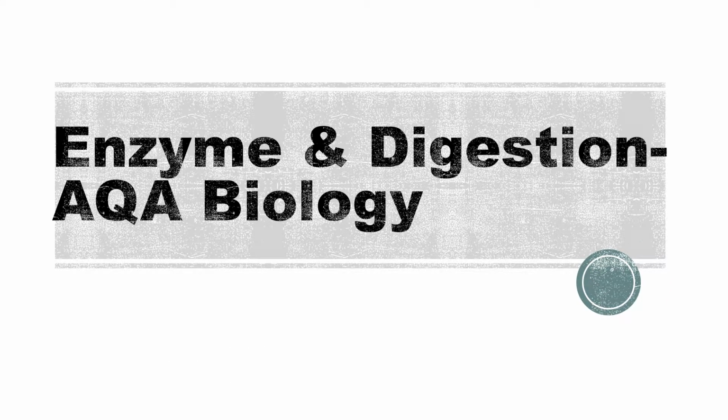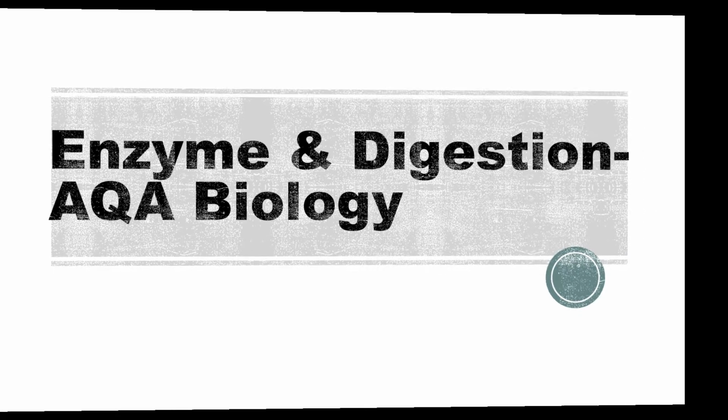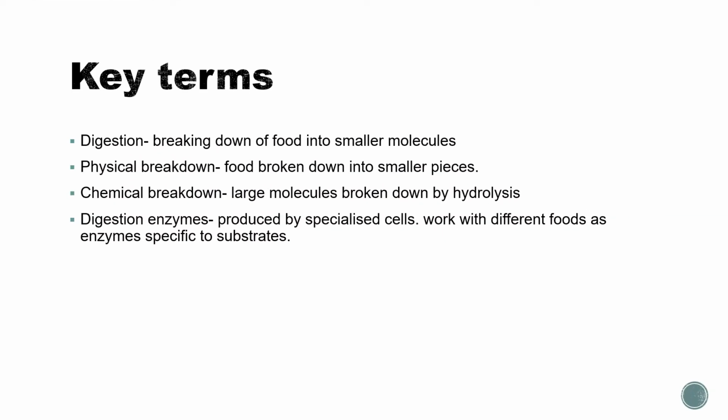Enzymes and digestion, AQA biology. Key terms: digestion, the breaking down of food into smaller molecules. Physical breakdown, where food is broken down into smaller pieces. Chemical breakdown, where large molecules are broken down by hydrolysis. Digestive enzymes are produced by specialized cells and work on different foods, as enzymes are specific to their substrates.